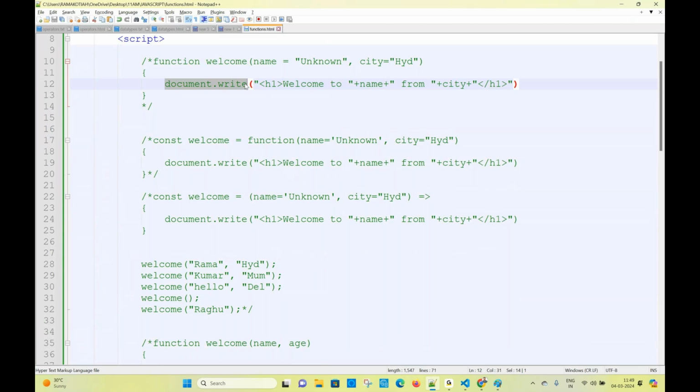I'm calling the function. If I call the function, it doesn't print. It will give the value. After giving the value, it will tell you whatever you want, you can do with it. You want to print, you want to do something, do something with that value. You call the function. I don't want to print. I will give the value. With the value, what do you want to do? You want to save, print, delete, whatever you want, you can do it.